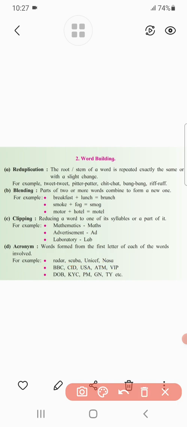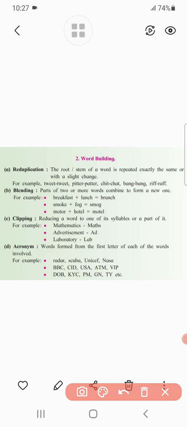Then BBC, which stands for the British Broadcasting Corporation. CID means Crime Investigation Department. USA, United States of America. ATM means automated teller machine. VIP means very important person.